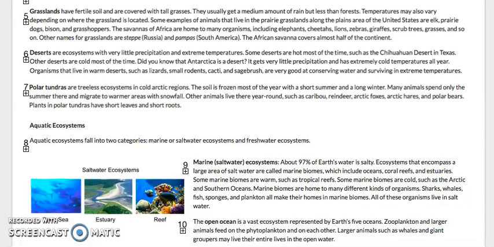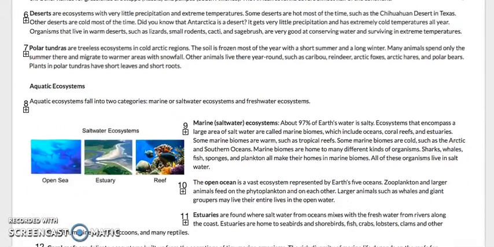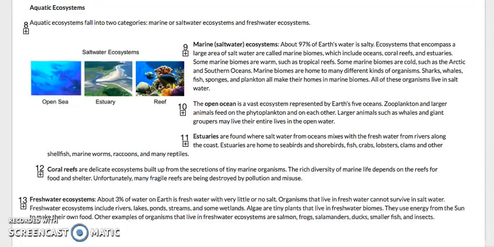Many animals spend only the summer there and migrate to warmer areas with snowfall. Other animals live there year-round, such as caribou, reindeer, Arctic foxes, Arctic hares, and polar bears. Plants in polar tundras have short leaves and short roots. Aquatic ecosystems. Aquatic means water.